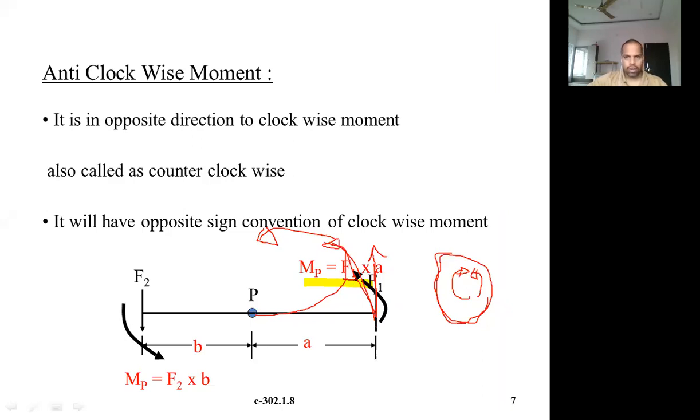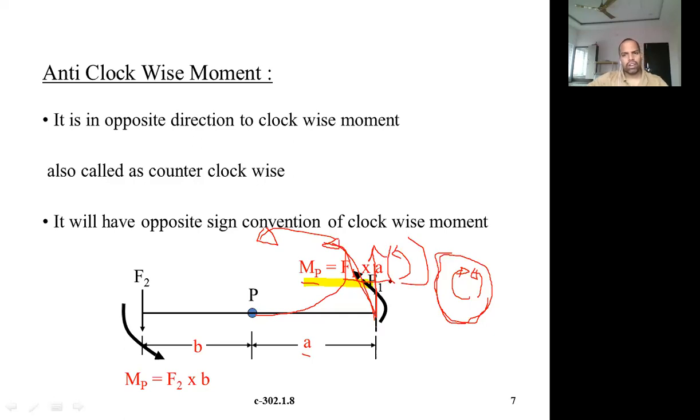And what is the magnitude of the moment? Moment of force, M_P, about this point is equal to force into perpendicular distance, F1 into A. And the direction is anti-clockwise. So anti-clockwise moment, that's what you have to write.